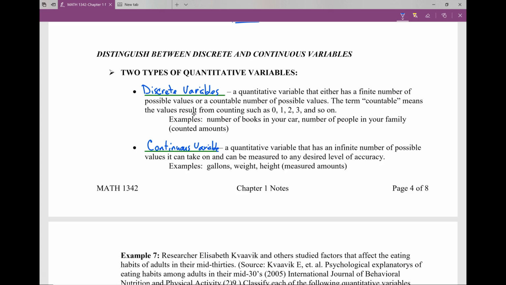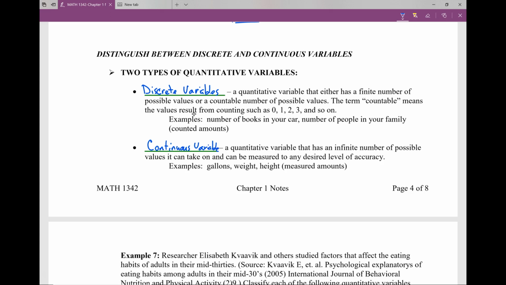Continuous variables. These are the ones where it can be one value, another value, or anything in between that value. Gallons. Think about gallons of gas that you purchase. Okay? You can purchase 1 gallon of gas. You can purchase 2 gallons of gas, or you can purchase anything in between on that spectrum. You can purchase 1 7/10 of a gallon, 1 7/100 of a gallon, that type of thing.